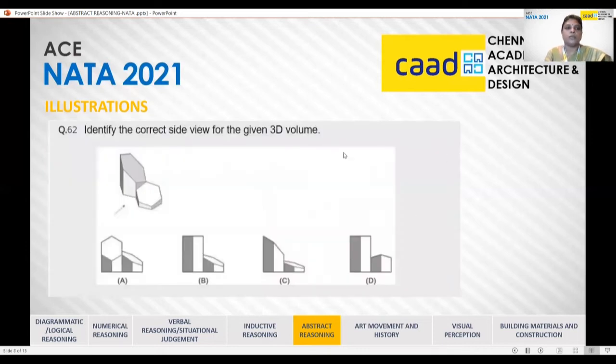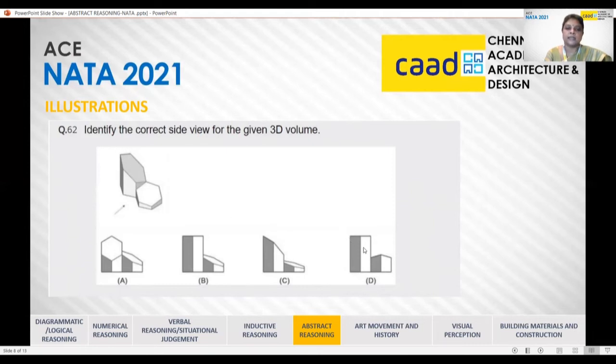So now we have to identify the correct side view for the given 3D volume. They are asking for this side of the volume. One thing we can say very surely is that when we are looking at this side of the shape, we will be able to see the slope of this particular portion.